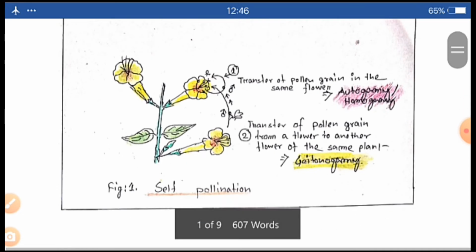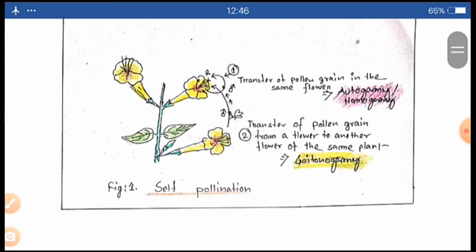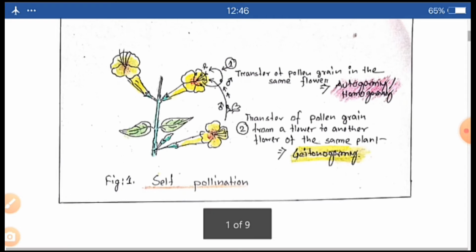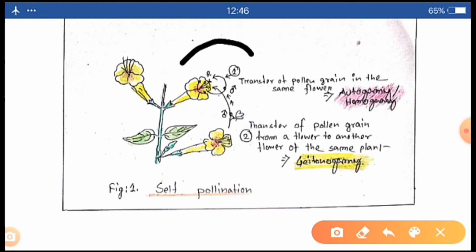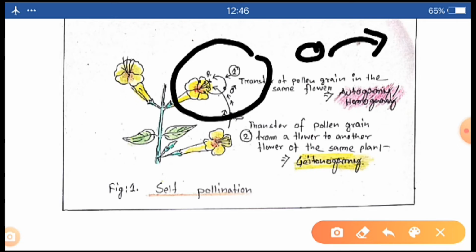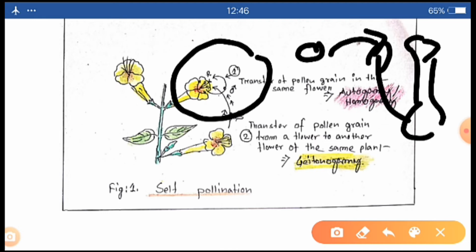Here I have explained this one by this figure. Look at this case. Here the pollen grain is transferred to the stigma of the same flower, that is, it is from the same flower.